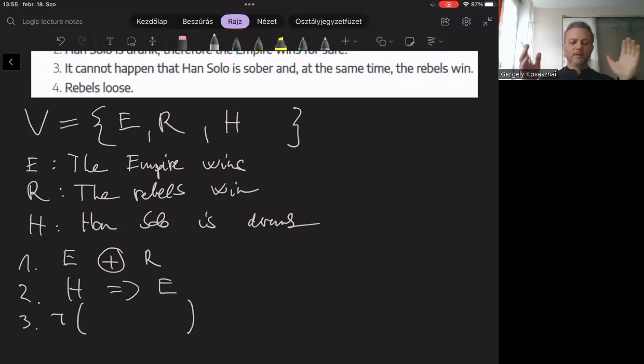We negate that Han Solo is sober and the rebels win. This cannot happen, so it cannot be true. It cannot be true that Han Solo is sober. Han Solo is sober can be formalized as negation H, and the rebels win, R. So we negate the formula, negation H and R.